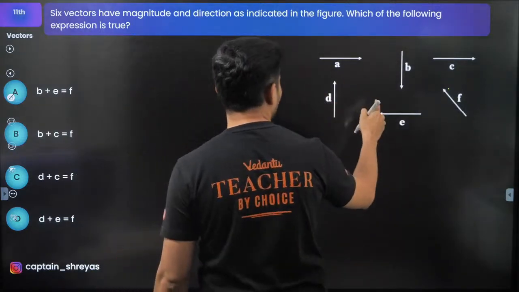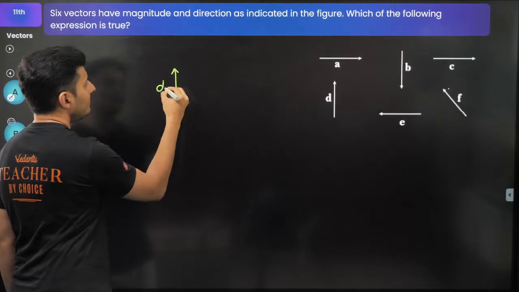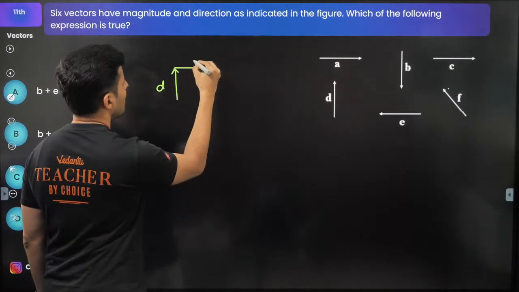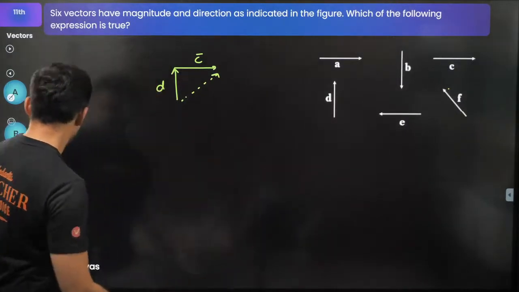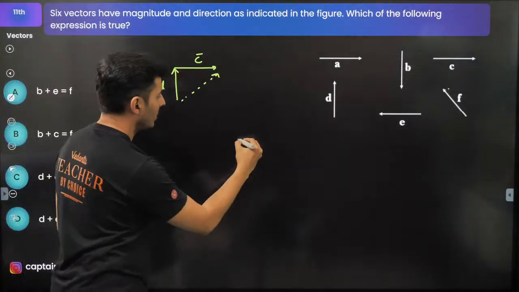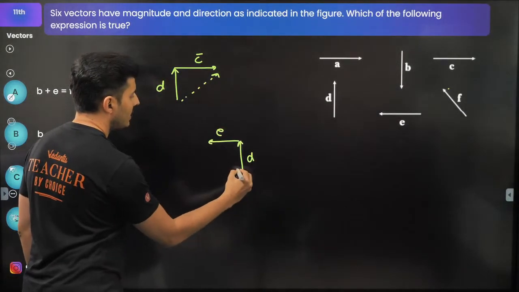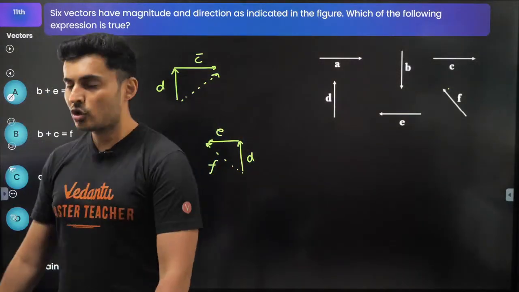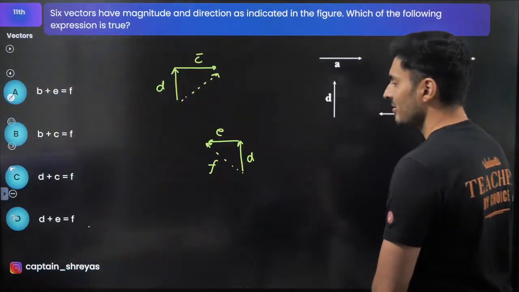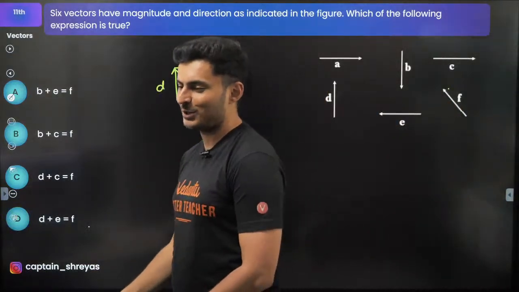D plus C is F? D plus C will give me this one. Oh, definitely not F. D plus E, let's try that out. D plus E will be this one. Oh yes, this can be F. Definitely. So I think it should be option D, which is D plus E is F. Yes, it is. Anything else will not give you the answer.